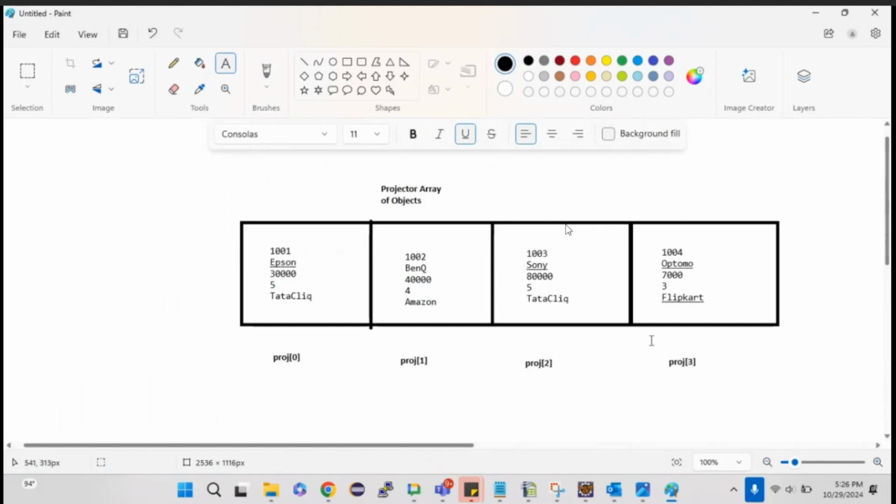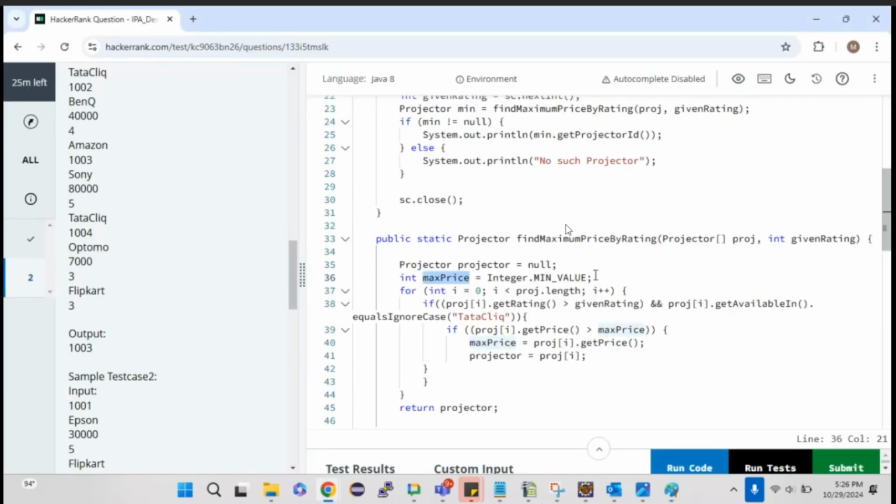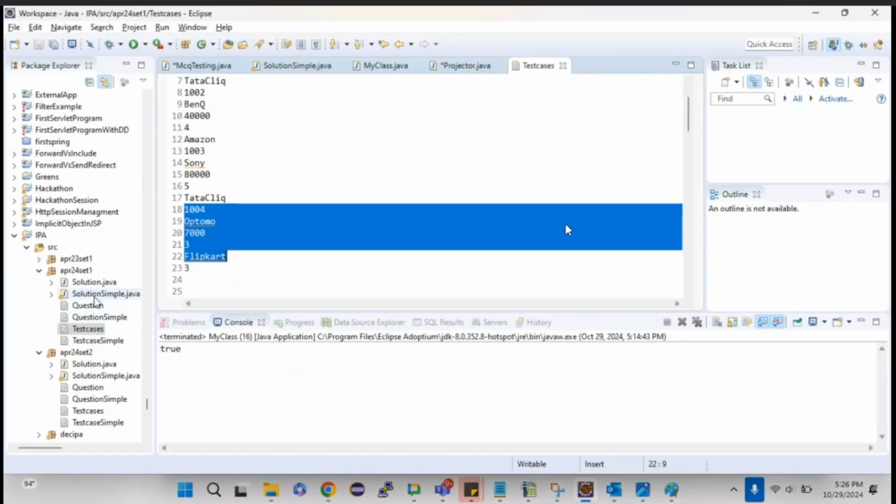Because how can I compare it? Obviously, I need to take any one index value and then compare it with the other index value. That's how we used to do, right? That's how we can manually do this, right? The same thing. I'm taking the lowest value and I'm trying to compare it.